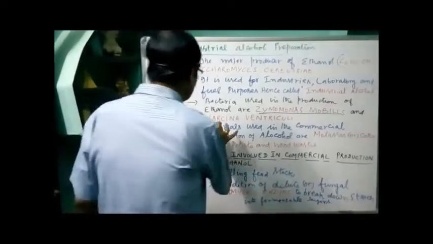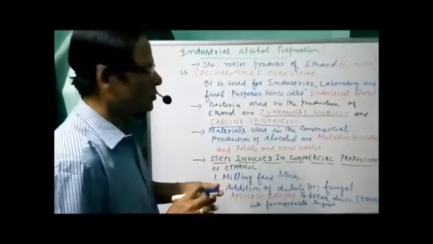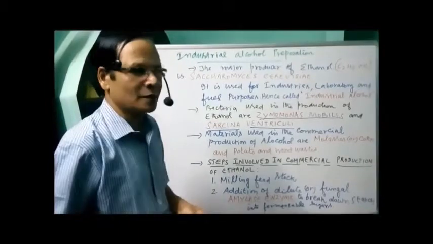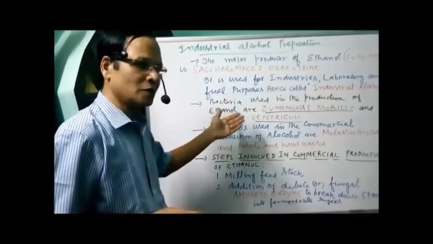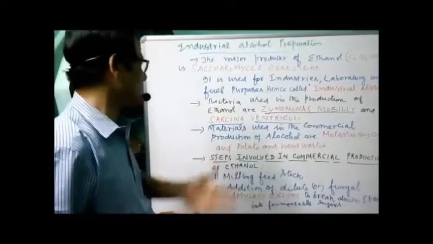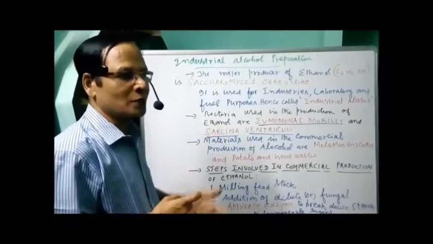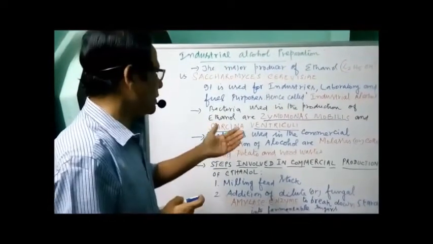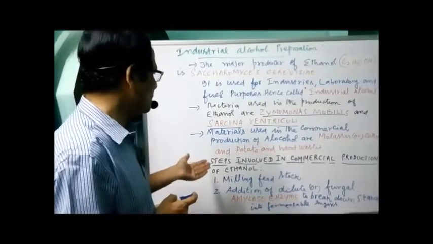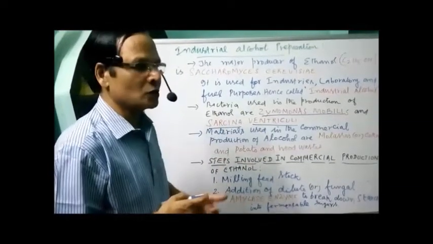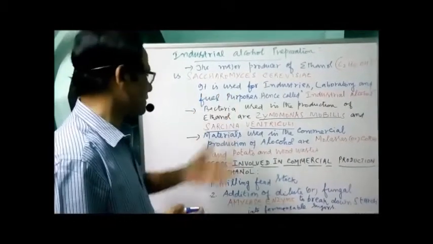Another one, Saccharomyces ventriculi. This is another bacterium used in the preparation of ethanol in industries. So not only yeast but also some bacteria are used in the preparation of ethanol. So what are the materials normally used in the preparation of ethanol in industries? We have mainly molasses or corn, or we have potato and wood waste, all being used for the preparation of ethanol in industries.